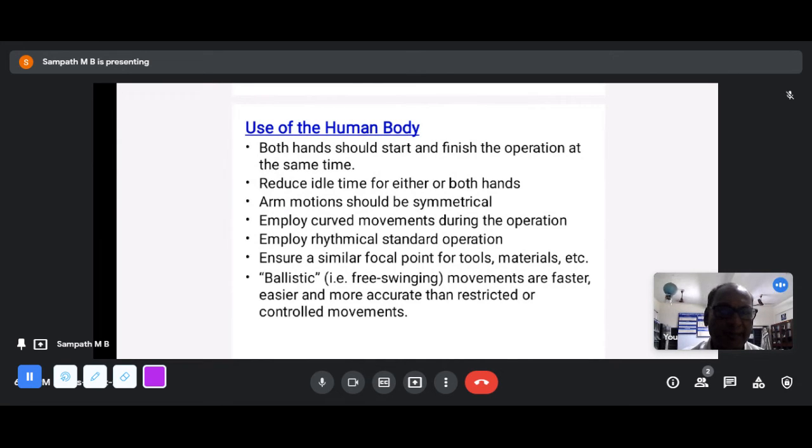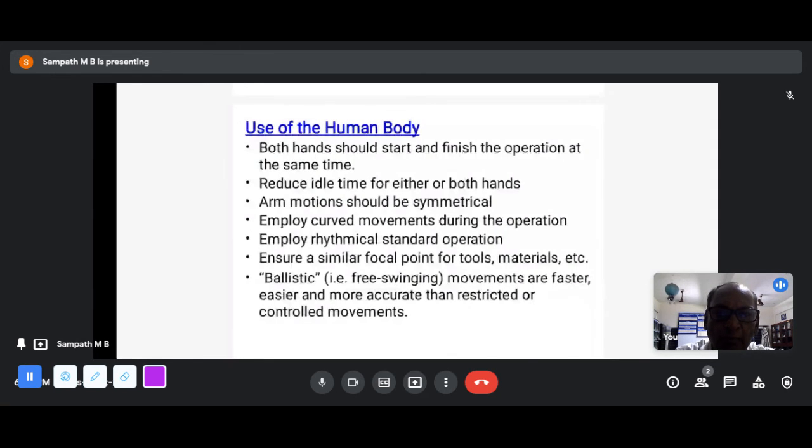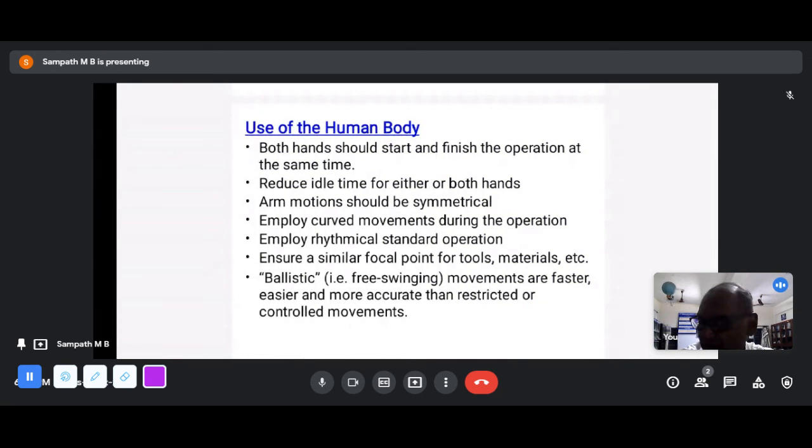Arm motion should be symmetrical. Okay, that is, with both the hands and arms the same type of motion, you get lesser tiredness. Employ curved movements during operation. This is very important even in cooking, day to day life. Try to do right angle movements, you get tired very fast. Rhythmical standard operations like assembly line, in garment industry or assembling parts, this comes. Ensure similar focal points or tools. Material, then ballistic free swinging movements are faster. You have ballistic or free swinging movements, it is faster.